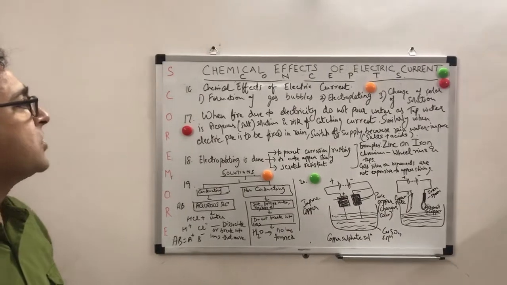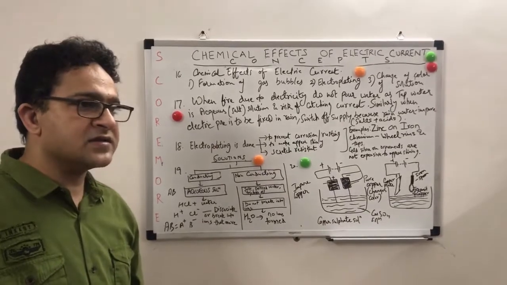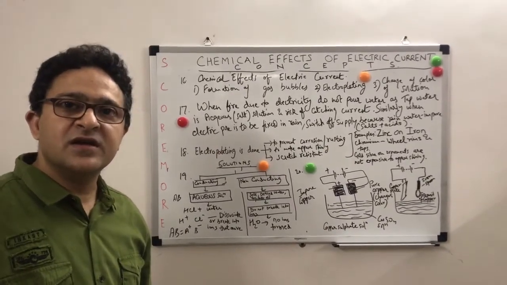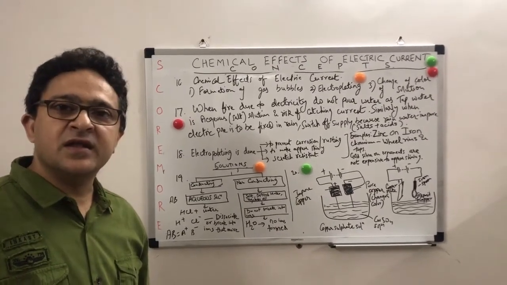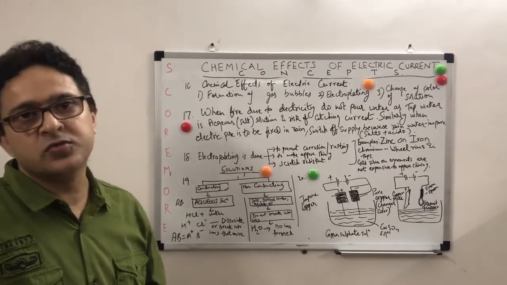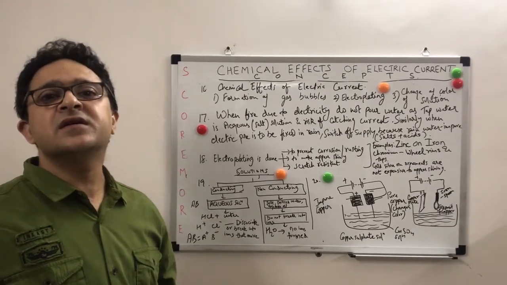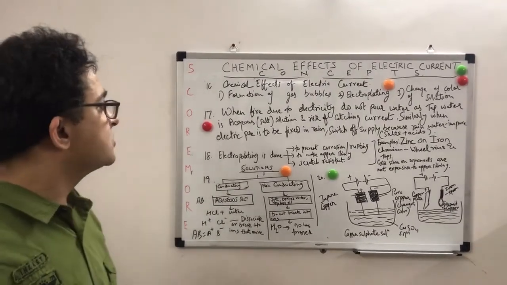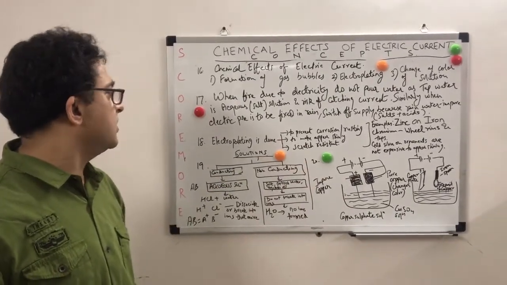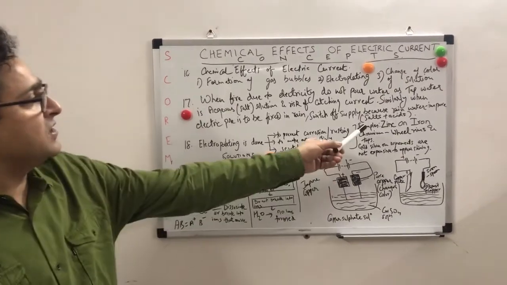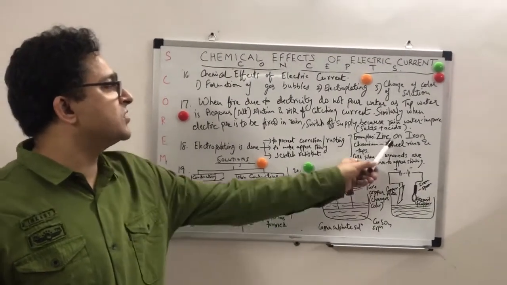It is to prevent corrosion or rusting. Rusting happens when there is oxygen and any metal, say your bicycle, which is made of steel, iron. If it is kept in the open in the rain, then it will have H2O, water, due to moisture, and oxygen. When these two combine, they create rusting. So rusting is H2O plus O2 on the metal. To prevent rusting or corrosion, we do electroplating. For example, bridges are being electroplated by zinc. So zinc is on iron.